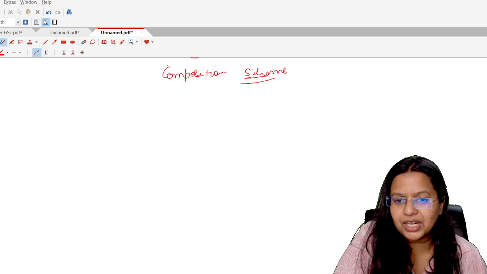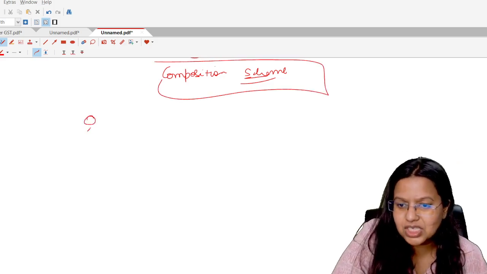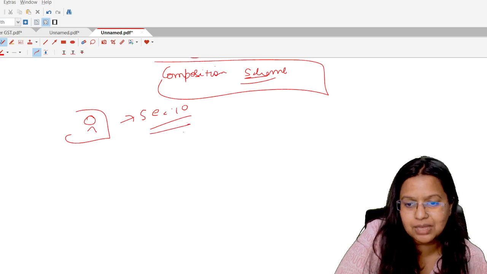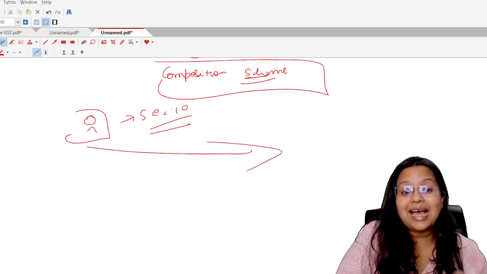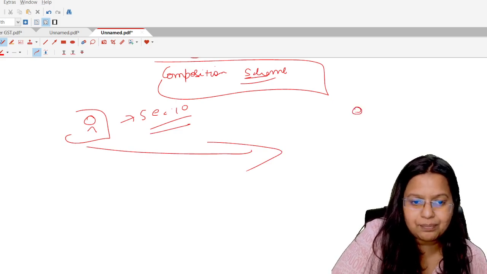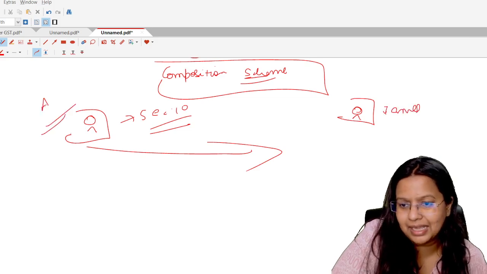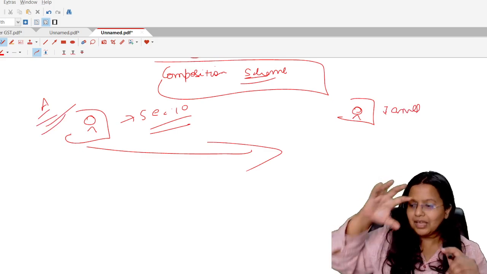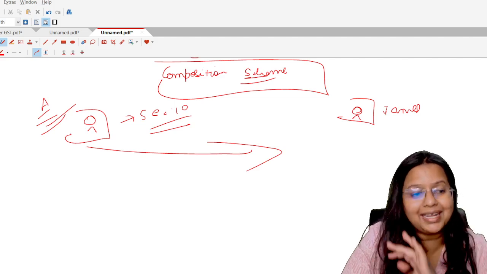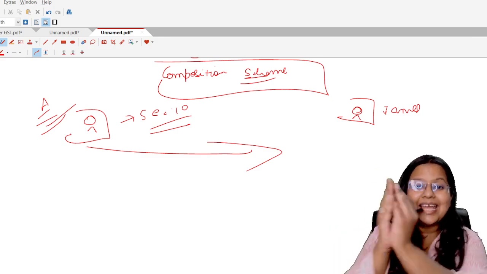Students, in this particular scheme, the main thing is that if this is a shopkeeper who is registered under section 10, that is under the composition scheme, that person has the benefit of not collecting taxes from customers. If Mr. J is a customer of this person, Mr. A, and Mr. A is registered under the composition scheme, he is not required to collect any tax from the customer. He is not required to collect any kind of tax.